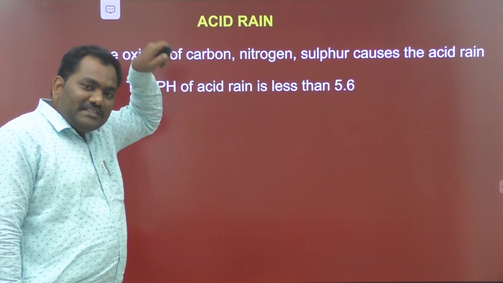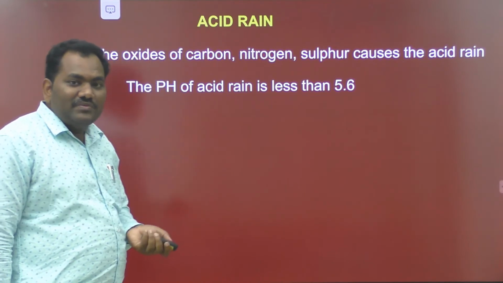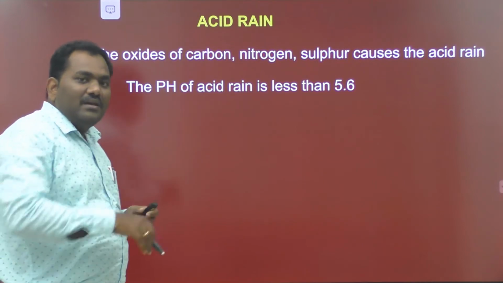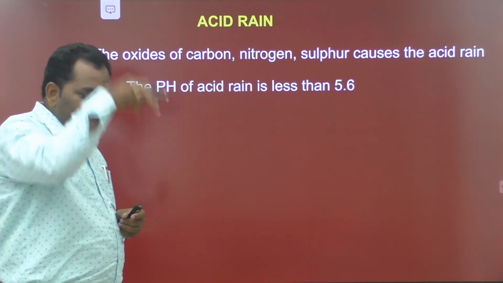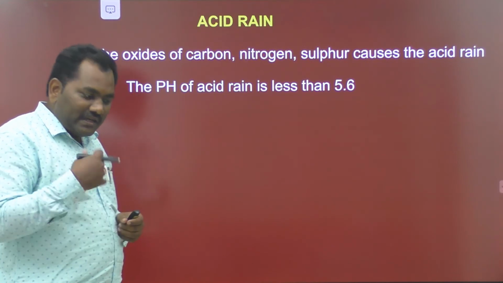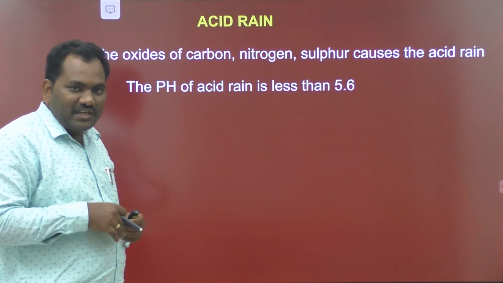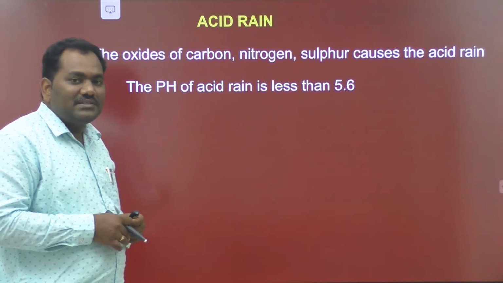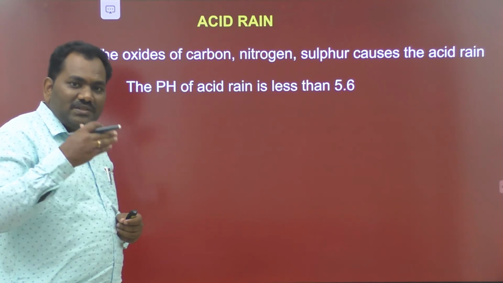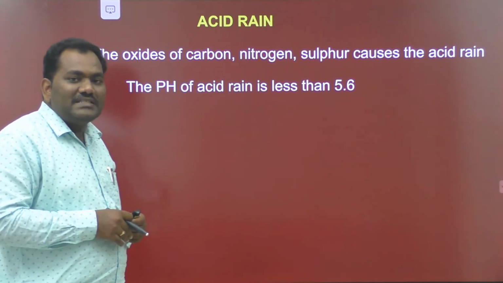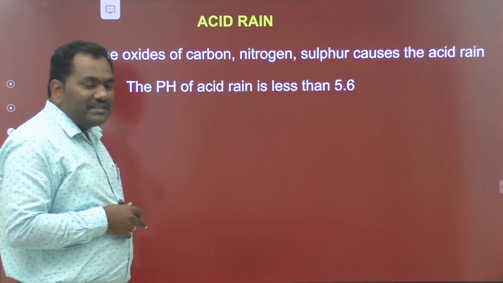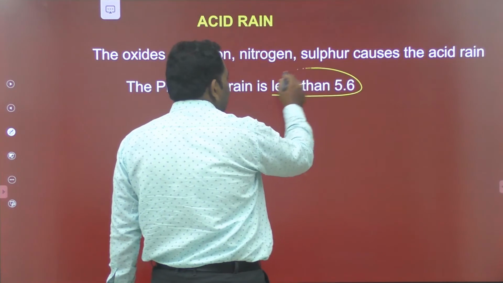The water molecules present in the rain react with CO2, SO2, and NO2 gases present in the atmosphere before reaching the surface of the earth. They form some acidic compounds like H2CO3, H2SO4, and HNO3. So due to the presence of these compounds, the pH of acid rain is decreased to less than 5.6. That is, the pH of acid rain is less than 5.6.